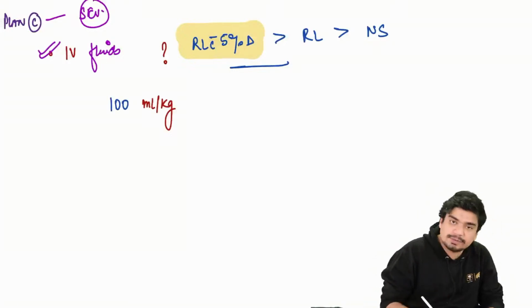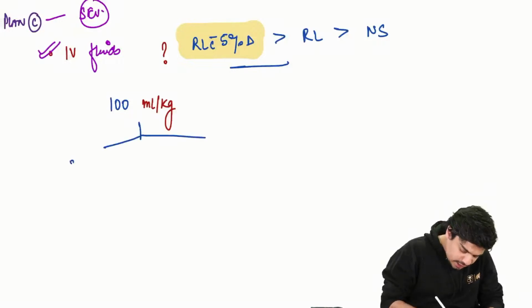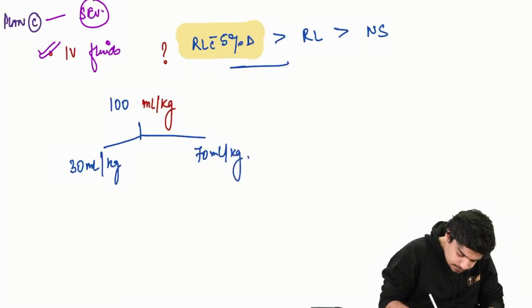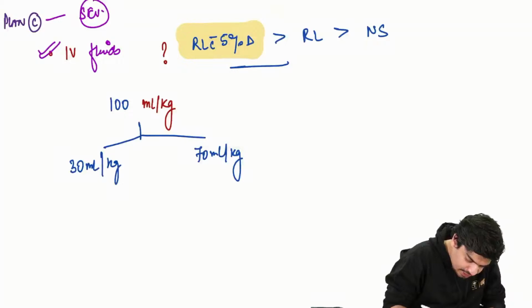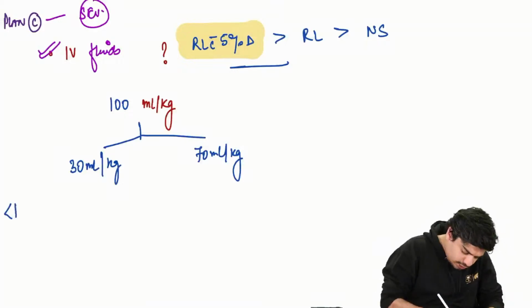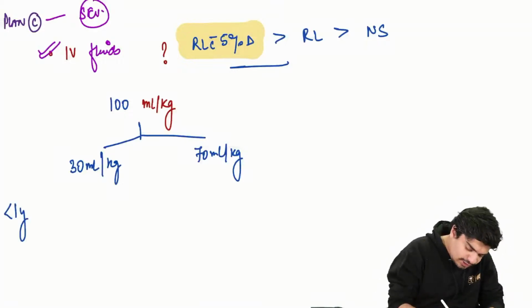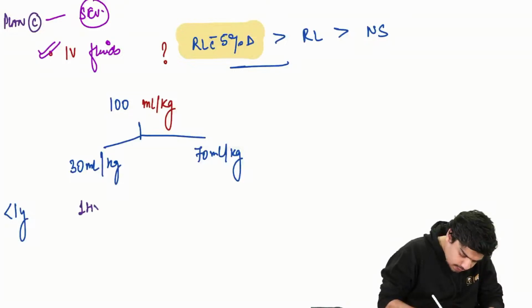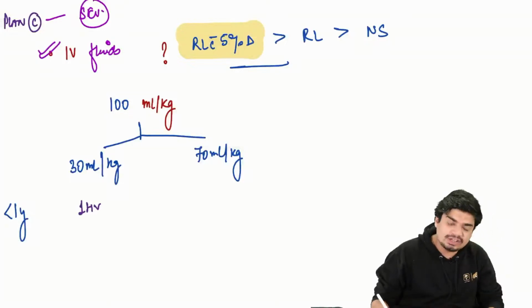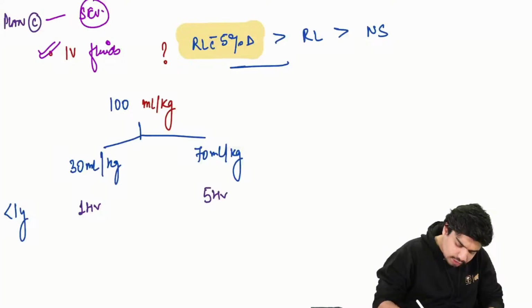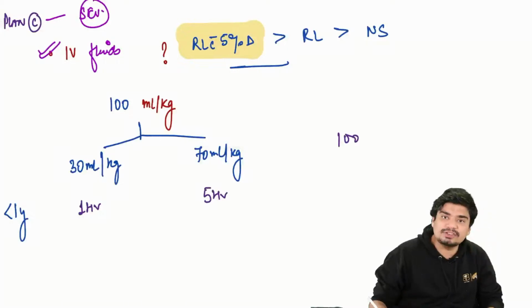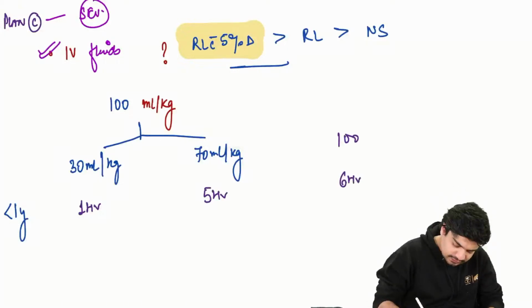100 ml per kg. This 100 ml per kg is given in 2 aliquots, 30 ml per kg and 70 ml per kg. If the child is less than 1 year old, this 30 ml per kg is given over 1 hour. The remaining 70 ml per kg is given over 5 hours, so that the total 100 ml per kg is given over 6 hours.